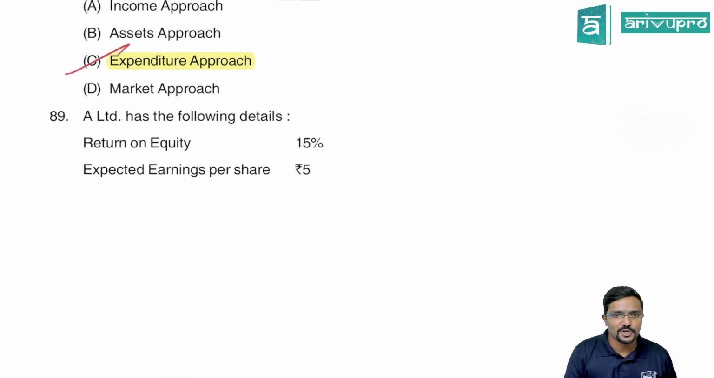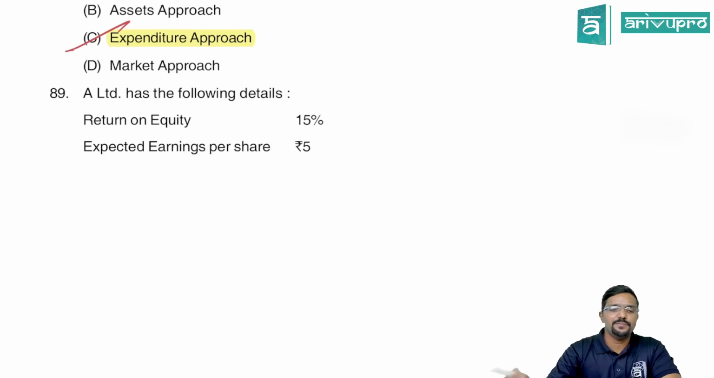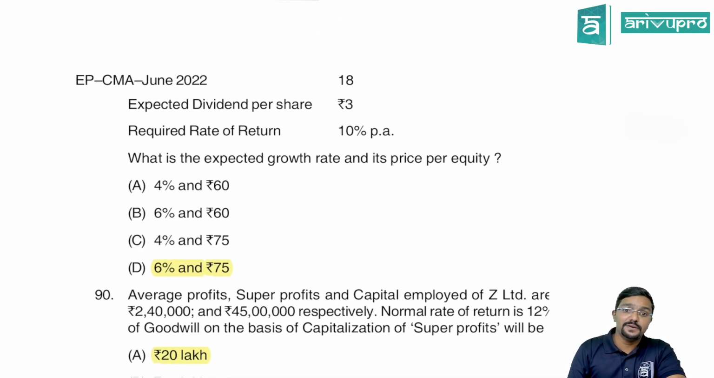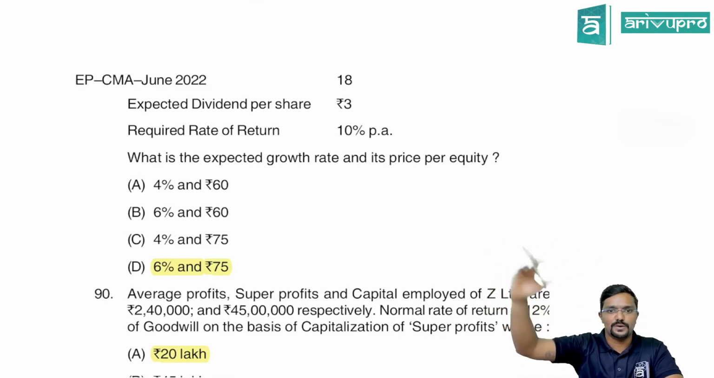Chalo. Next. A Limited has the following details. Return on equity, expected earnings per share, that is EPS, expected dividend per share. Whenever they tell expected, obviously it is at the end of the period, guys. Okay.